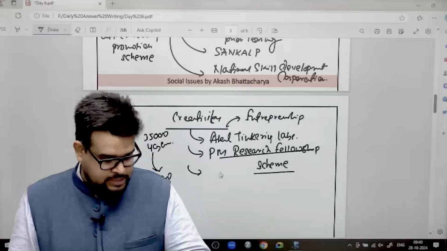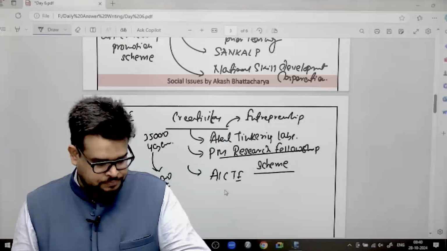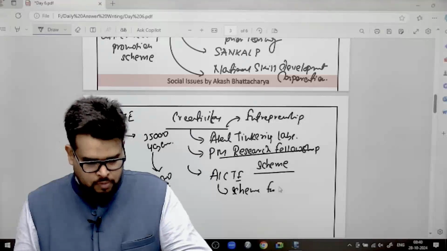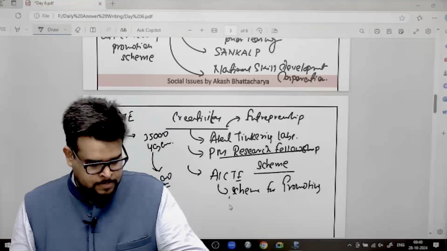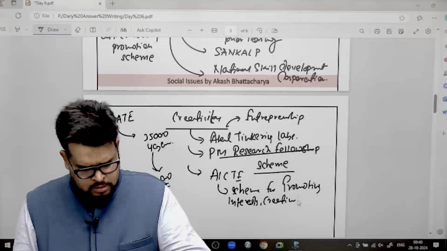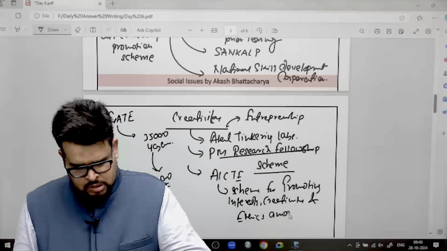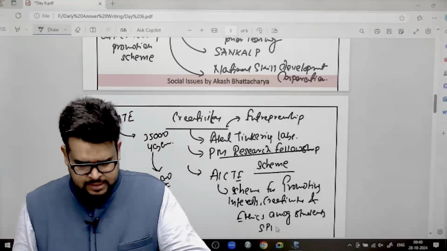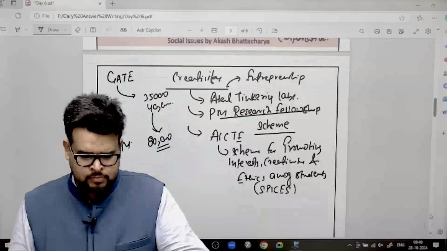Okay. Next you write AICTE. In this you can write: scheme for promoting interest, creativity and ethics among students. Basically this is your SPICES, SPICE. Okay.